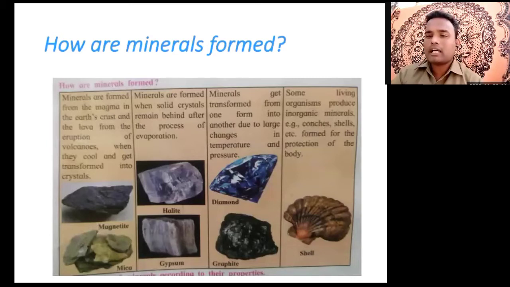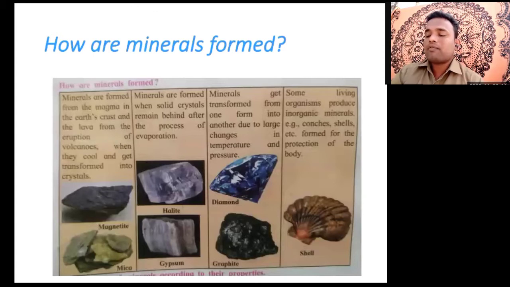In the water cycle, you already learned what evaporation is. When seawater or water gets heated by sunlight, the liquid converts into water vapor, and that process is called evaporation. Here it is the same: the formation of halite and gypsum is because of evaporation.